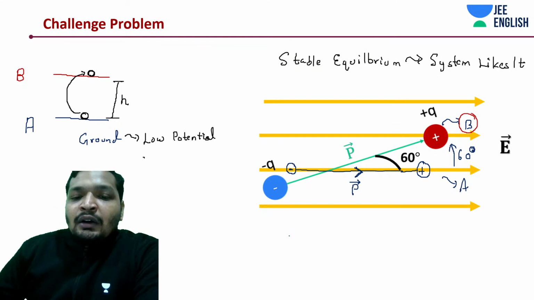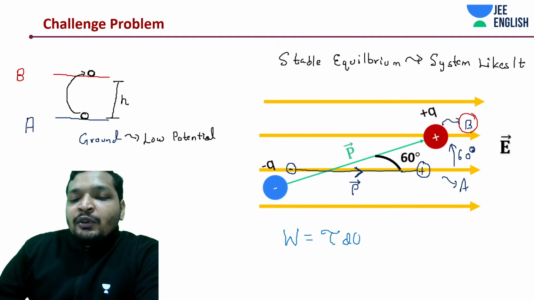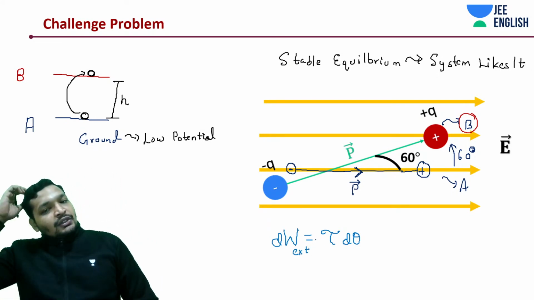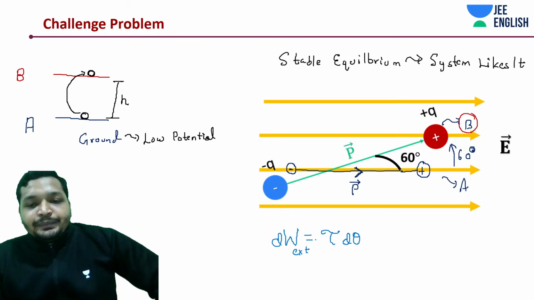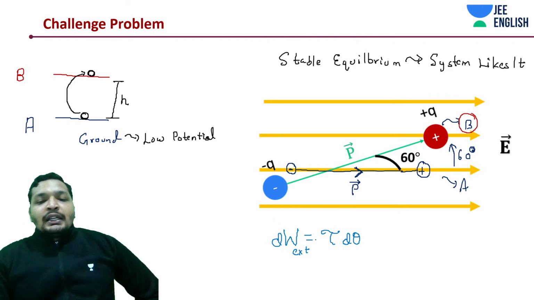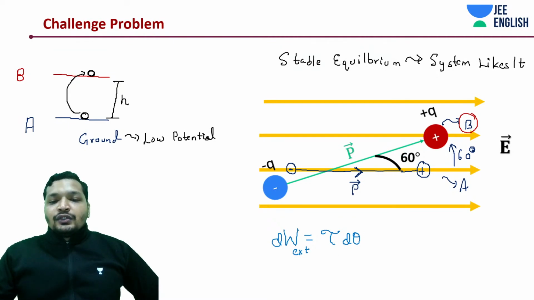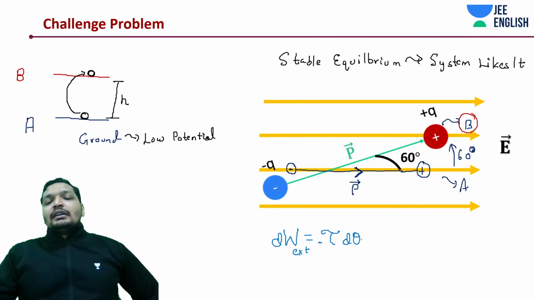That being said, what is the work done generally written as in your rotational system? It's going to be tau d theta. So the external work dW is going to be tau d theta, right? And you are doing it against the torque, so d theta is going to be in the opposite direction of your tau. So it's going to be minus tau d theta.